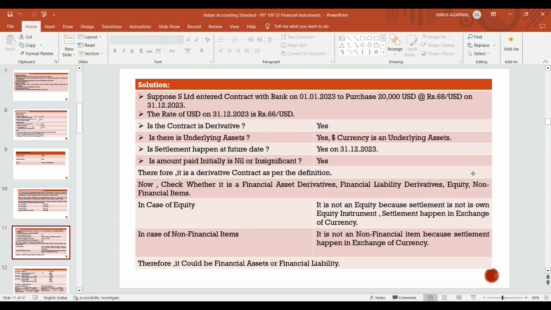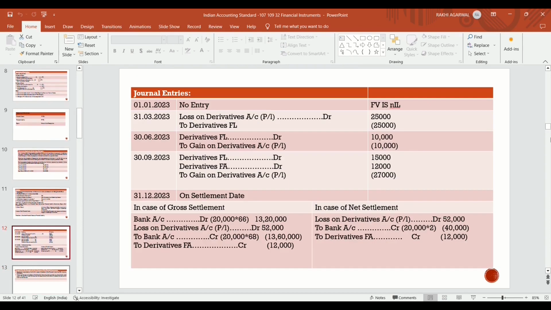Therefore, it may be a financial asset or financial liability. Let me check whether it's a financial asset or liability. In case of gain, it is an asset derivative. In case of loss, it is a liability derivative. So let's check in the form of journal entries whether there is a gain or loss in various situations.